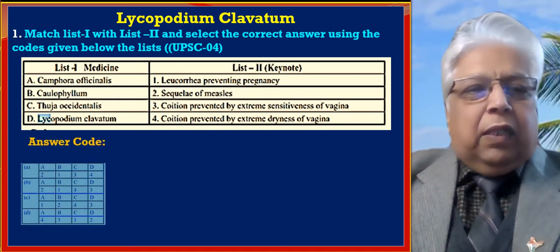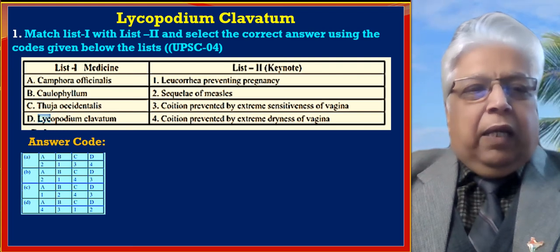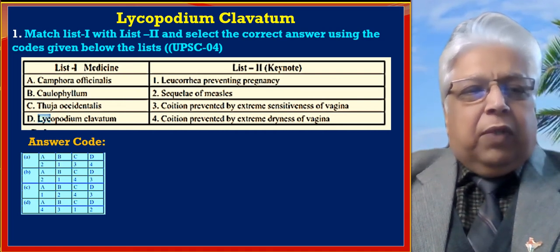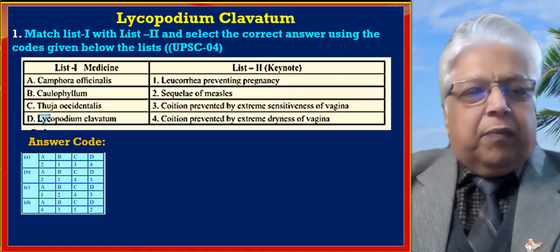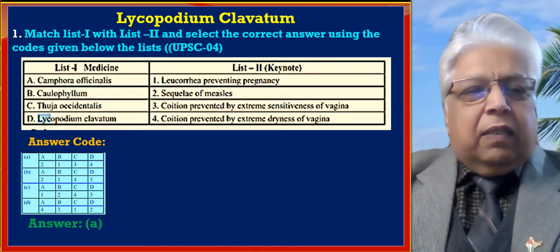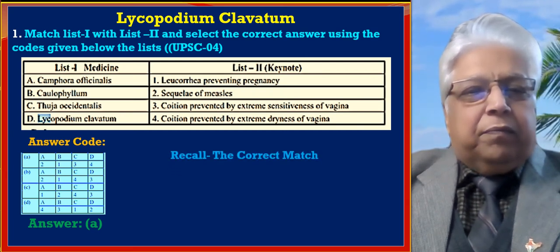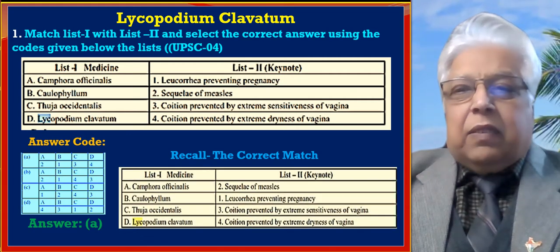So answer codes are A, B, C and D. We have these 4 answer codes and the answer is A, which deals with A2, B1, C3 and D4. Let us see what is the correct match.